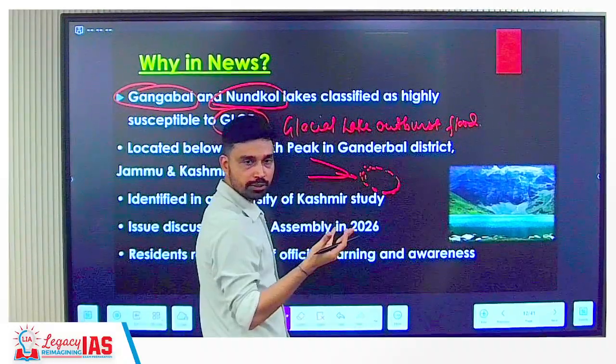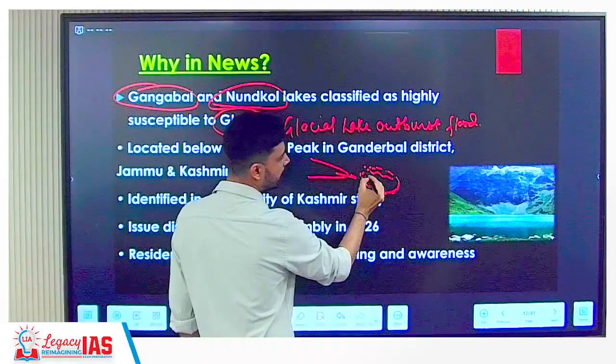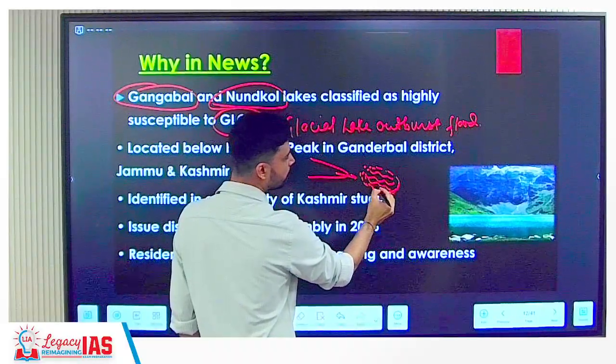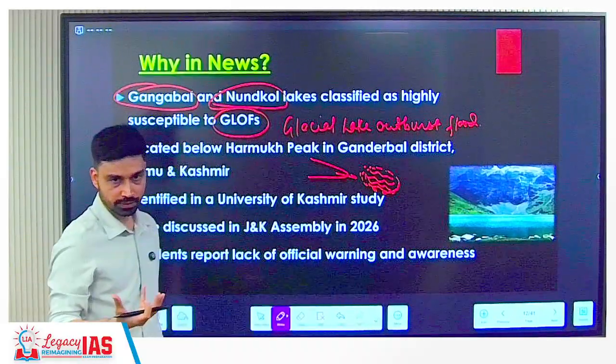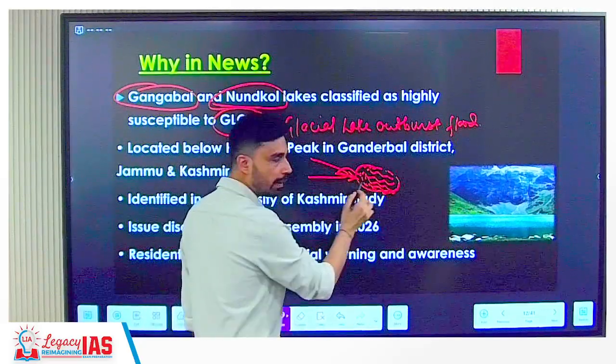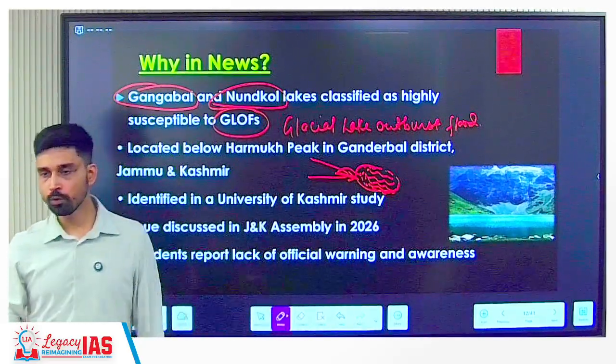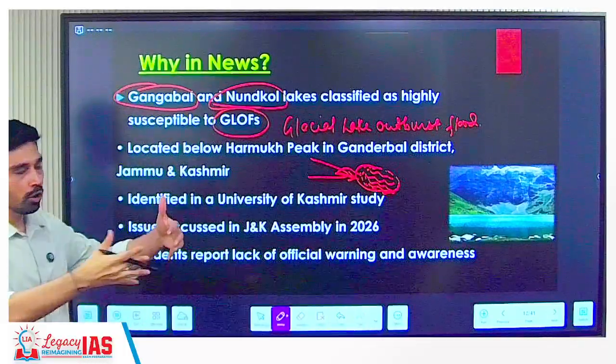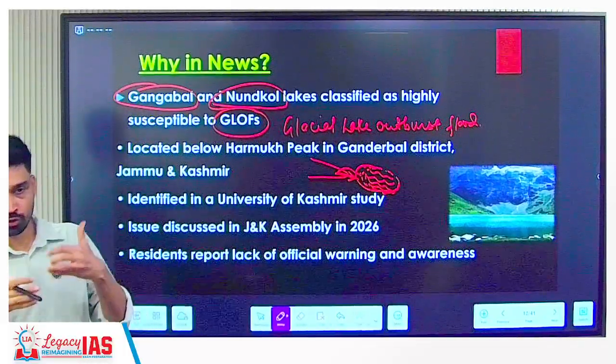And then when temperature increases, glaciers melt, and within these rocks, what do you find? Water that is trapped as such. If glaciers start to melt at a rapid rate, what will happen? It will apply more pressure. If more pressure is applied, you have rocks that are kind of loose. They are not very strong rocks as such.